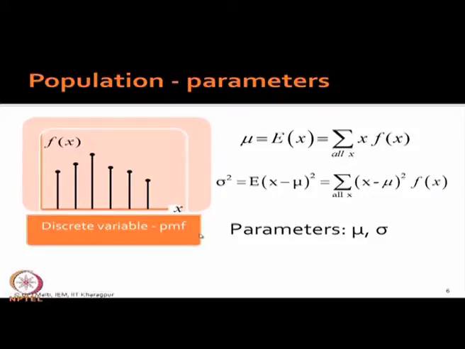But I told you that we will be considering an infinite population. Infinite population means the totality is not known. The second thing is that our variable is random. What value it will assume next, we do not know.